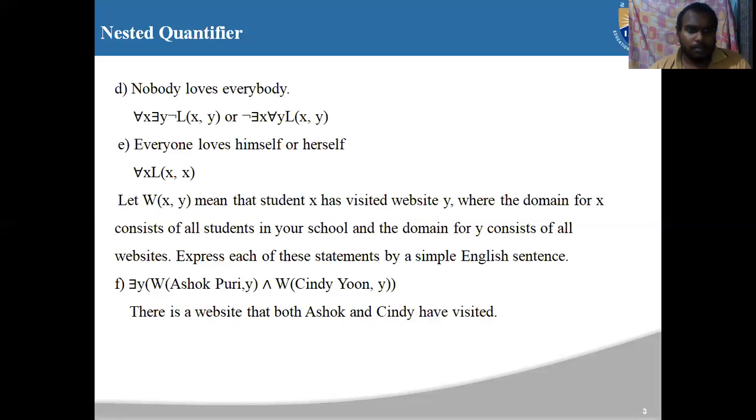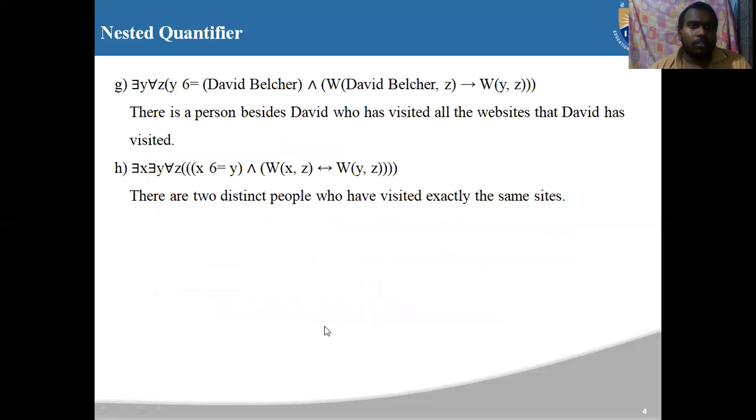We have to express these in simple English. You are given: there exists y such that W of Akash Puri comma y, where Akash Puri is a student name, and W of Candy Yoon comma y, where Candy Yoon is another student. The statement is that there is a website that both Akash and Candy have visited. We don't know the website, so we say there is a website that both have visited.